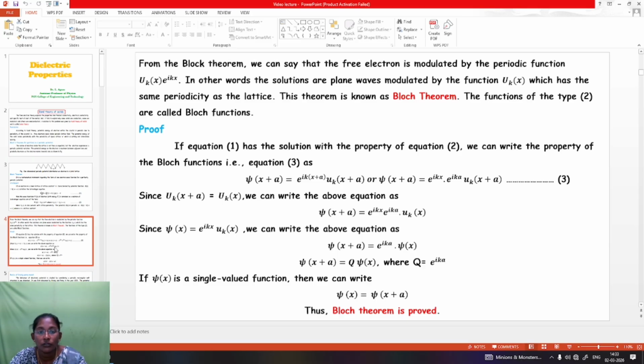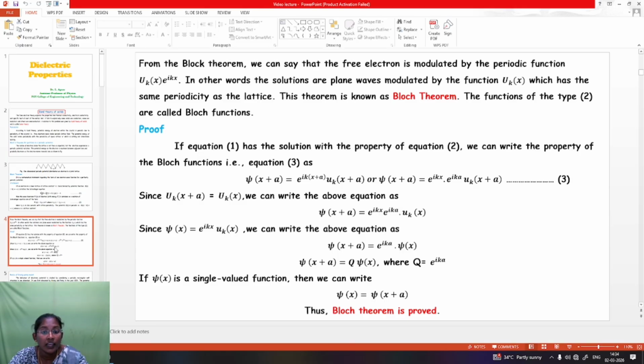Here we are going to see the proof. If equation 1 has a solution with the property of equation 2, we can write the Bloch function, that is equation 3, as psi of x plus a equal to e^(ik(x+a)) uk of x plus a, or we can also represent it in another form as chi of x plus a equal to e^(ikx) e^(ika) uk of x plus a. It is represented as equation 3.